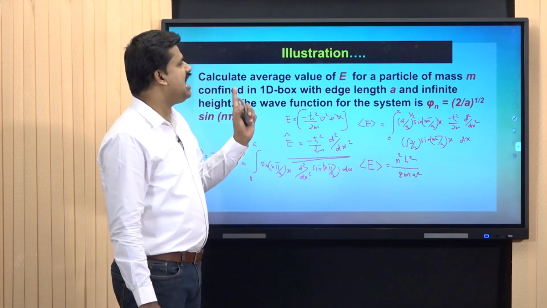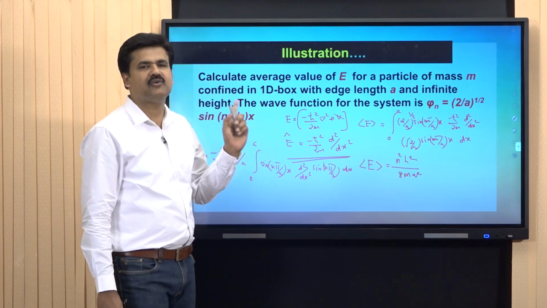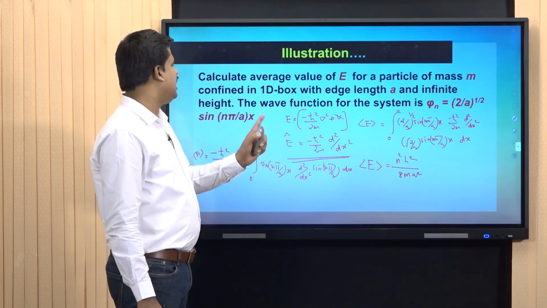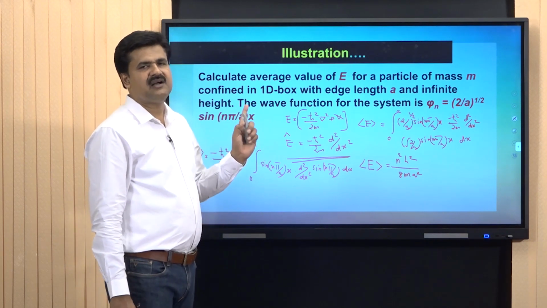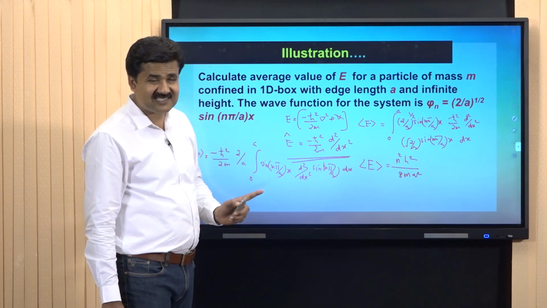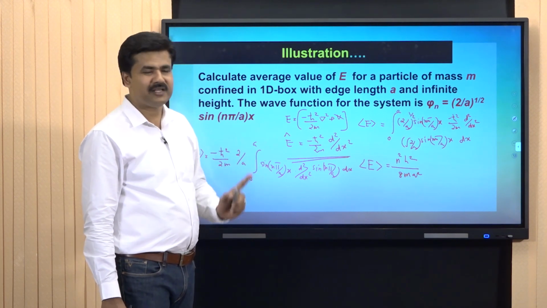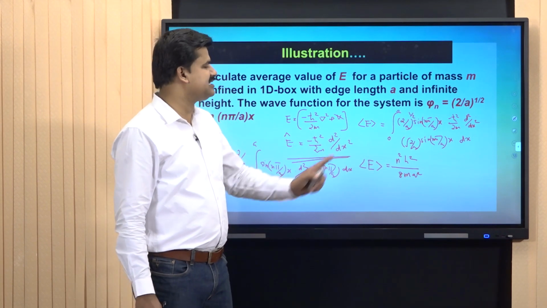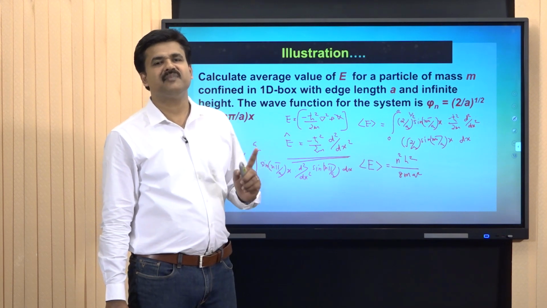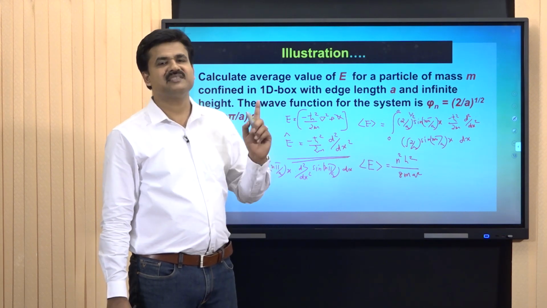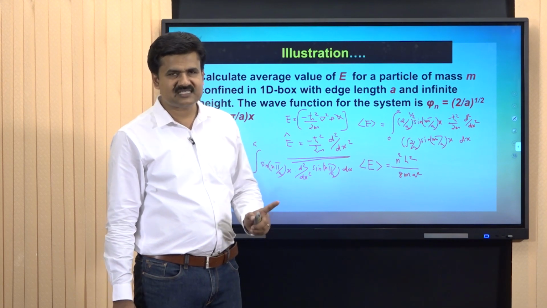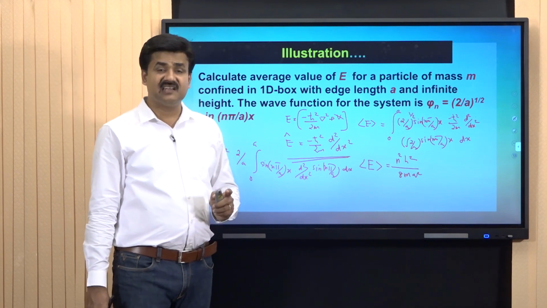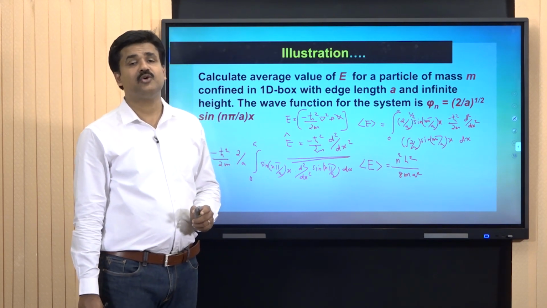This is the average value of energy for a particle of mass m confined in a 1D box with edge length a and infinite height. The average value is the same as energy of the particle in 1D box as given by energy equal to n square h square divided by 8ma square. a is the edge length, m is the mass of the body, h is Planck's constant and n is the quantum number. That is all about the illustration of expectation value postulate.